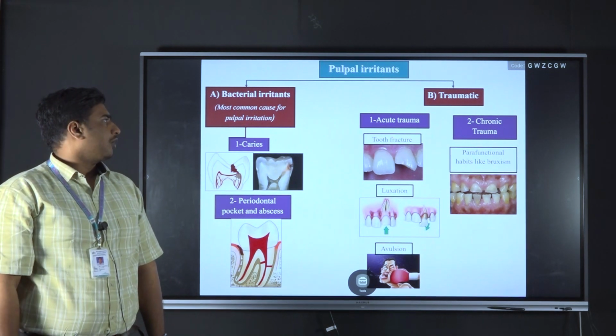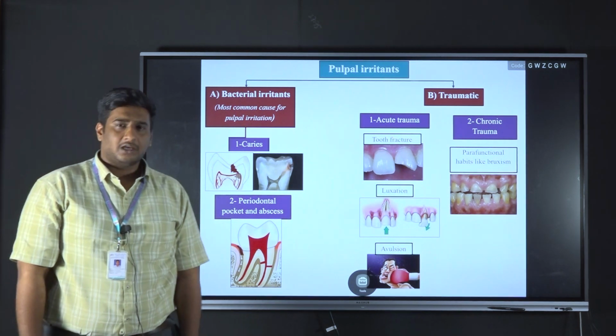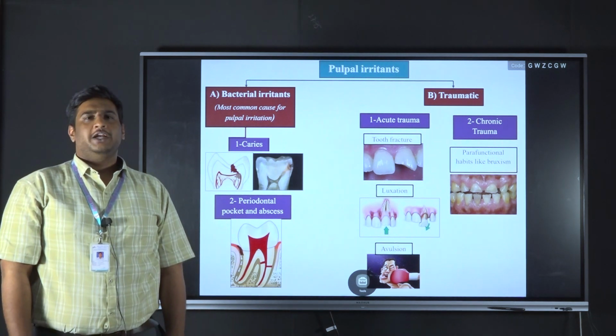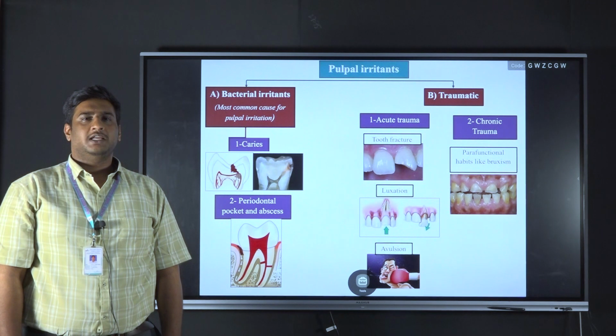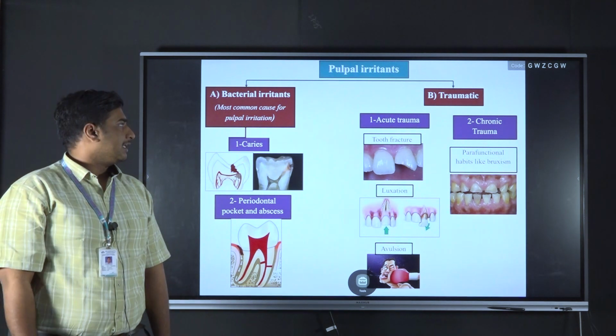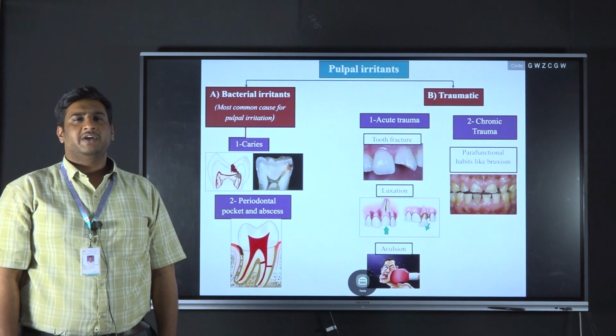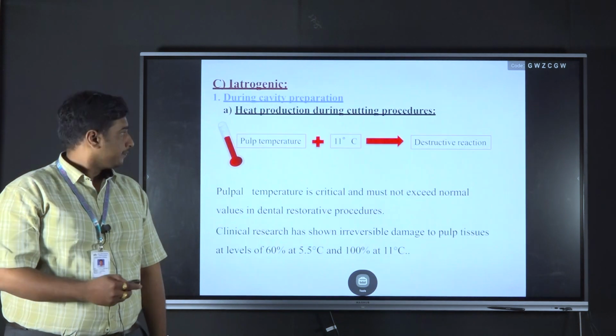And the next one is traumatic causes, and the traumatic causes are acute trauma or injuries, or the avulsion of the tooth due to traffic accidents or collisions. And the next one is chronic trauma from parafunctional habits like bruxism.